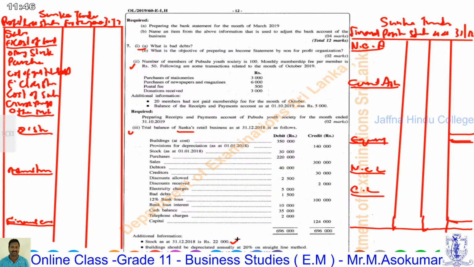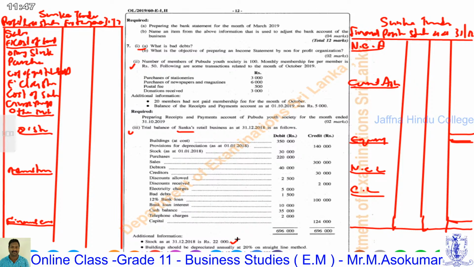It is a current asset, but it is included in the value of cost of goods to be sold, because the purchased item is not sold at the time. This value of goods will be sold next period. At the end of this period, it is not sold, an unsold item. Therefore, it is a current asset. Therefore, we have to deduct from cost of goods to be sold rupees 22,000.